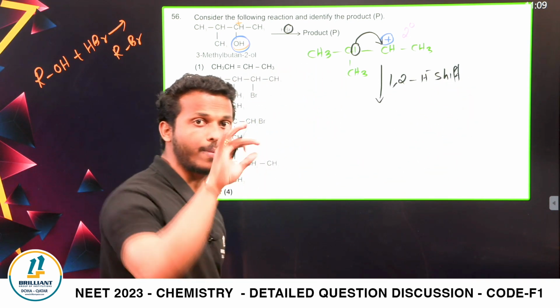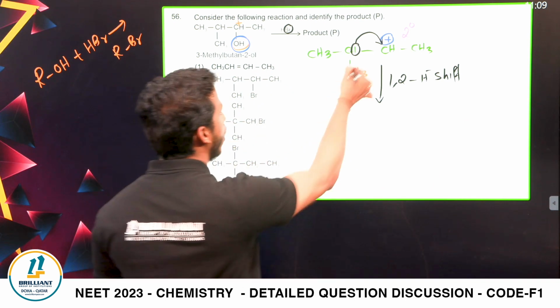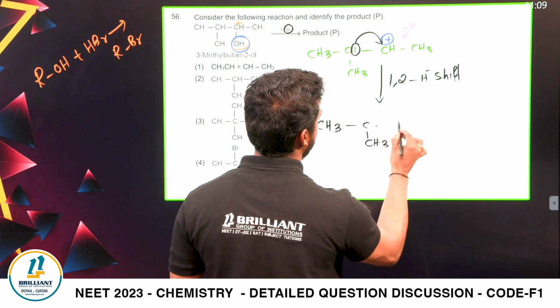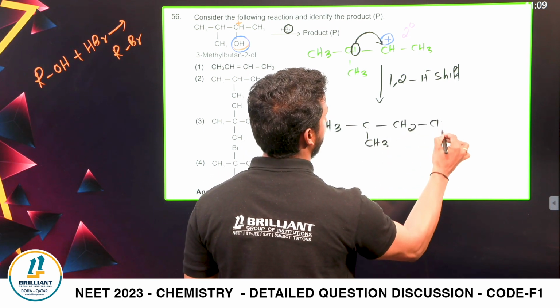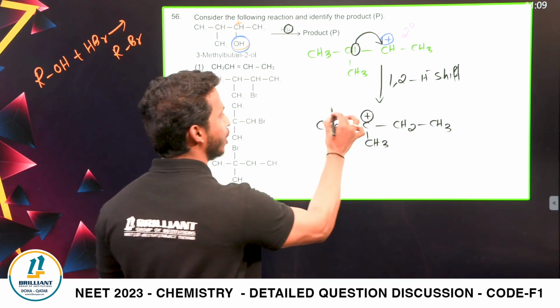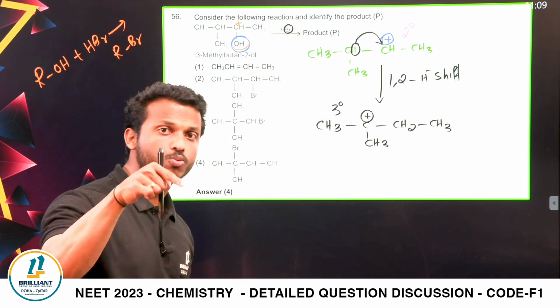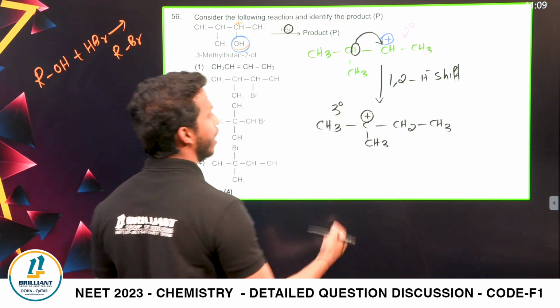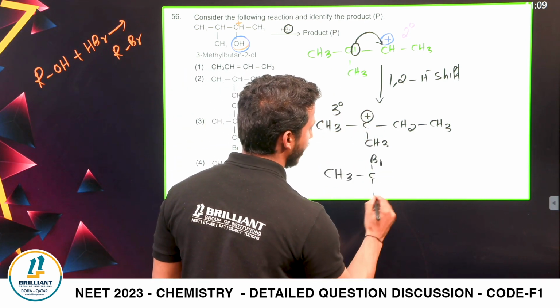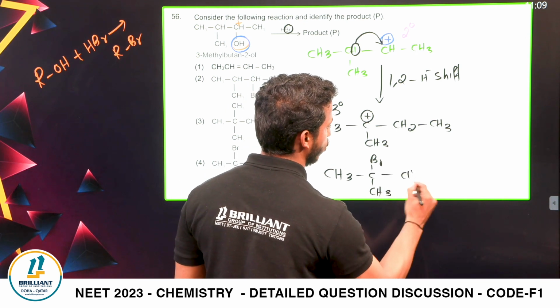From the nearest carbon, if one hydrogen transfers, what will you get? You will get CH3, CH3, CH2 and CH3. Now where is the new positive charge? Here. Now it is a tertiary carbocation. To this one, the Br minus will attack. So you will get the compound CH3, CBr, then CH3 and CH2.